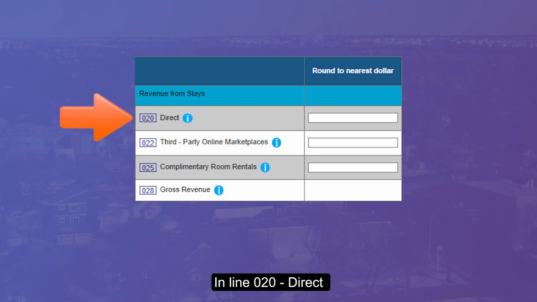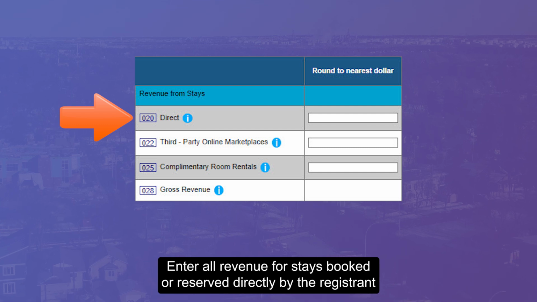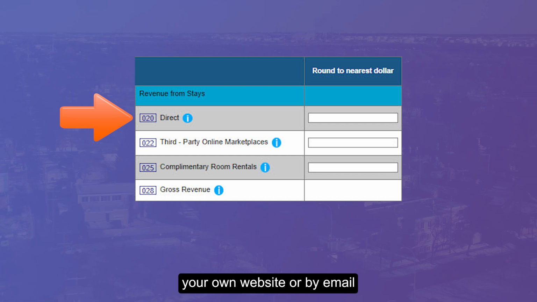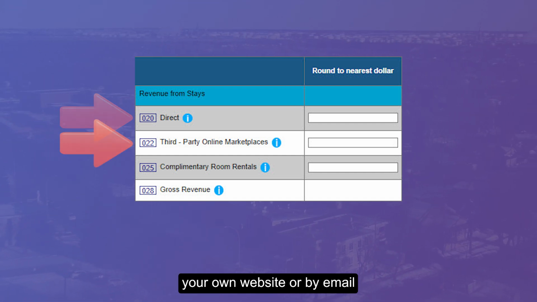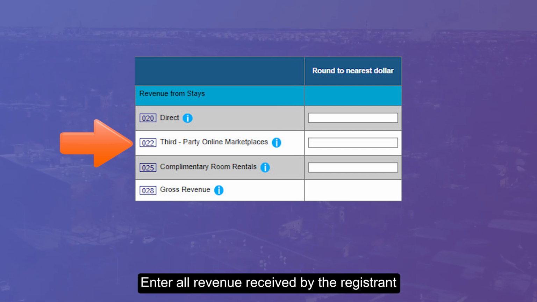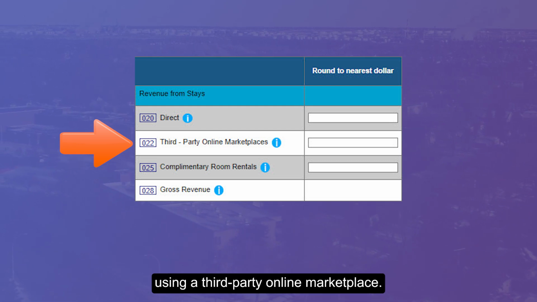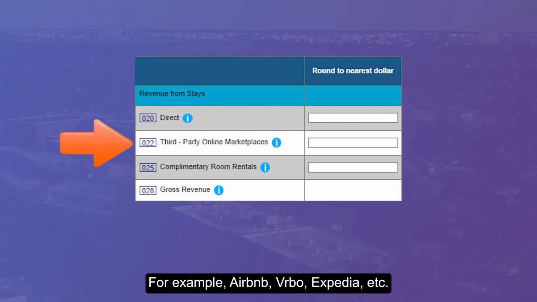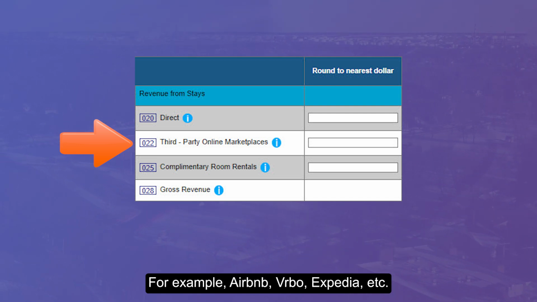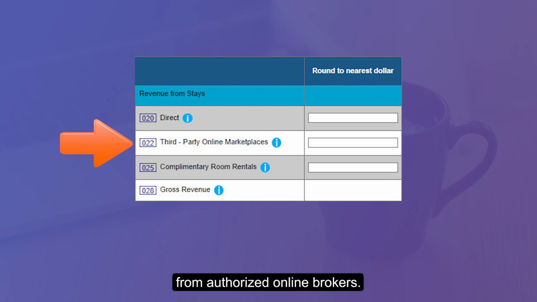Enter revenue from stays. In line 20, Direct, enter all revenue for stays booked or reserved directly by the registrant. For example, all bookings made by phone, your own website, or by email. In line 22, Third-party online marketplaces, enter all revenue received by the registrant for stays booked or reserved using a third-party online marketplace. For example, Airbnb, Vrbo, Expedia, etc. This also includes revenue received by the registrant from authorized online brokers.